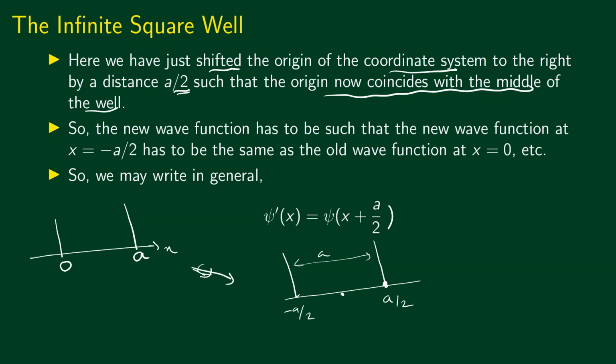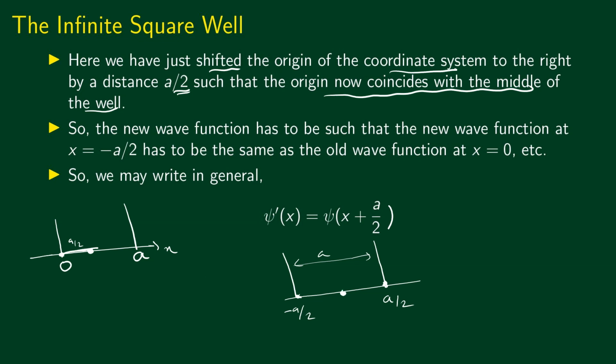In the passive viewpoint, we are changing the origin of the coordinate system. We have shifted the origin from this point by an amount a by 2, so now the origin of the new coordinate system is at the middle. Nothing else changes.